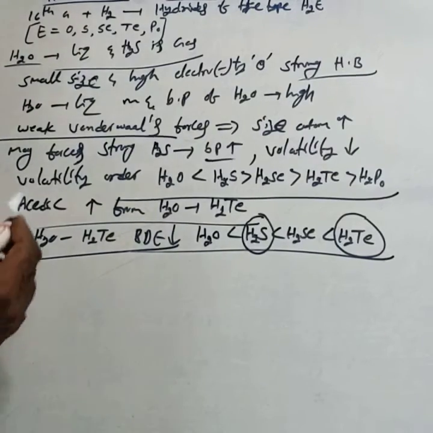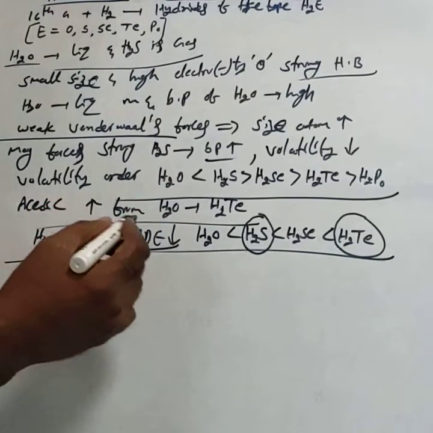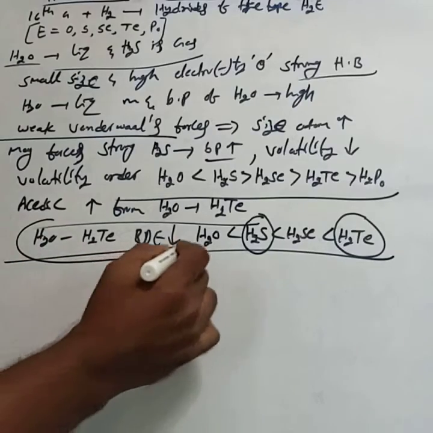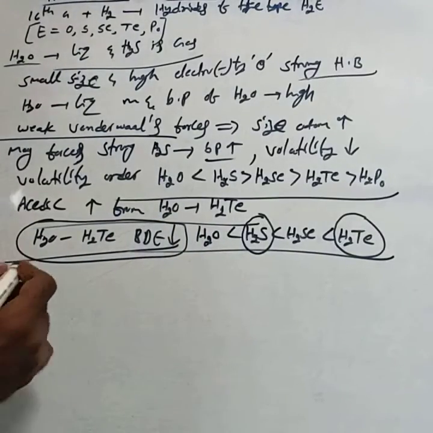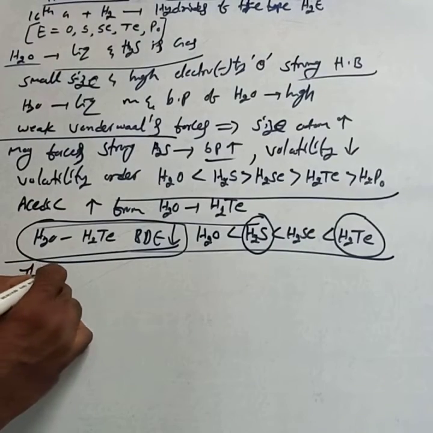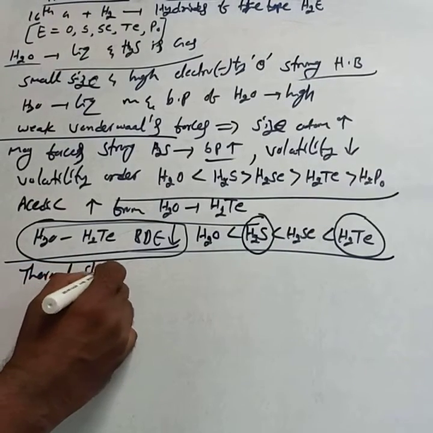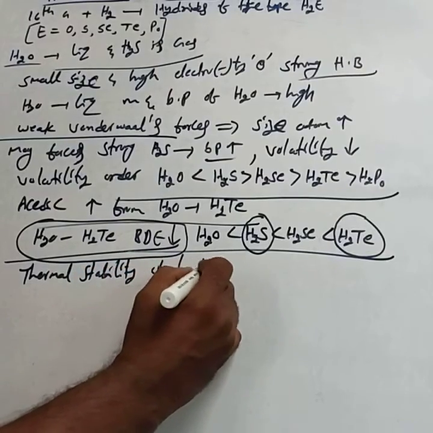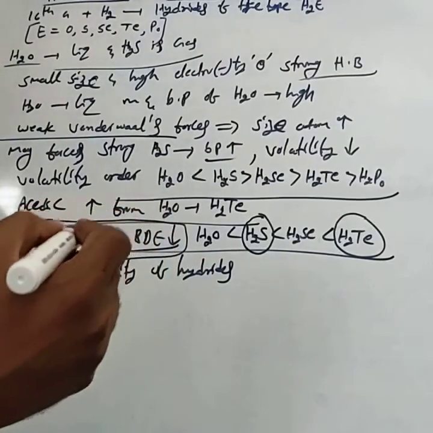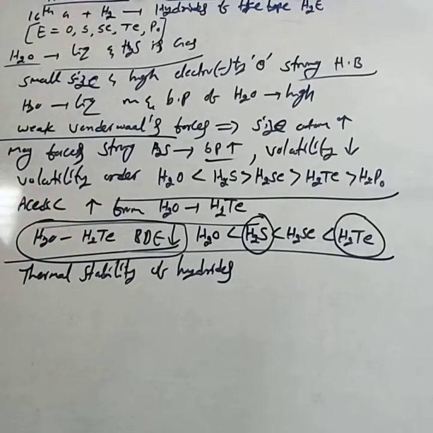Down the group, bond dissociation enthalpy decreases. Hence the thermal stability of the hydrides decreases when we move down the group.